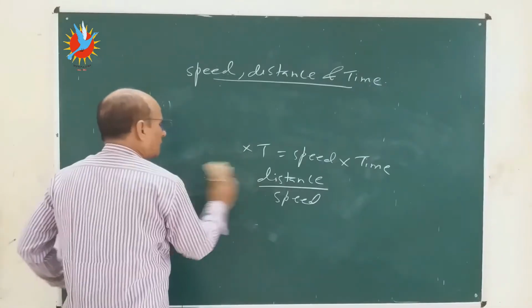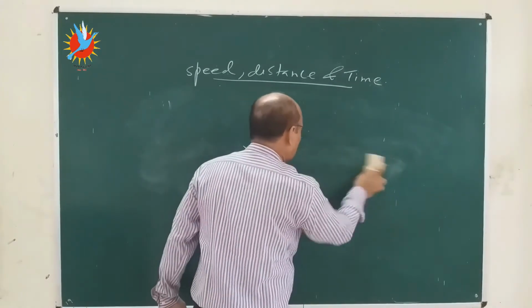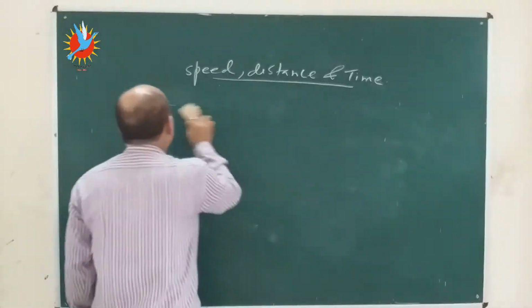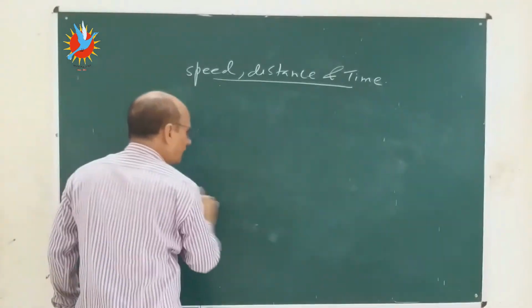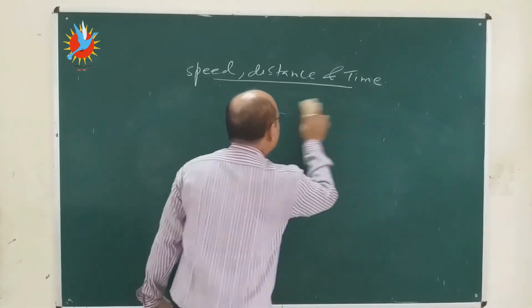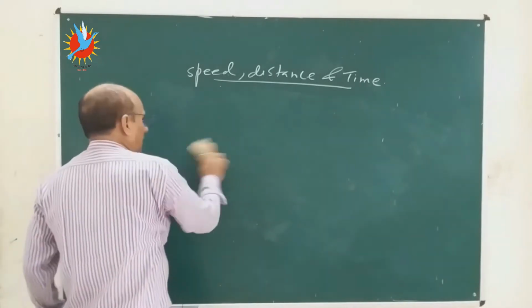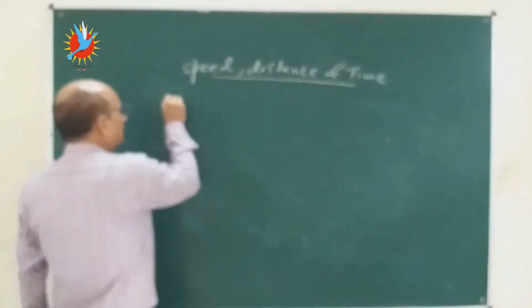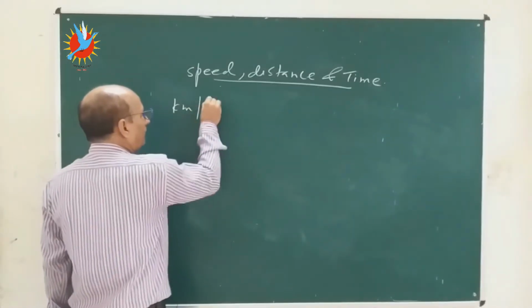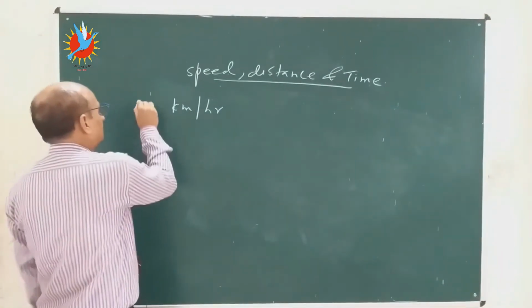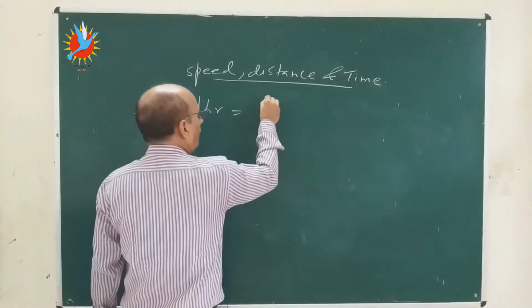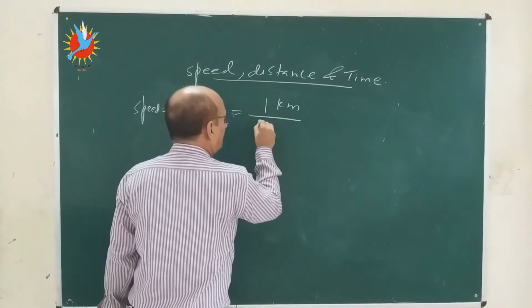Now, sometimes there are many questions in which you have to convert the speed into a different unit. Suppose speed is given in kilometer per hour. What does kilometer per hour mean? Actually it is 1 kilometer in 1 hour.